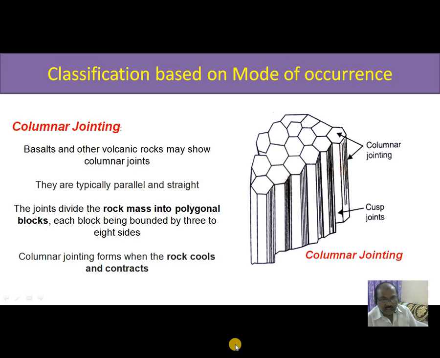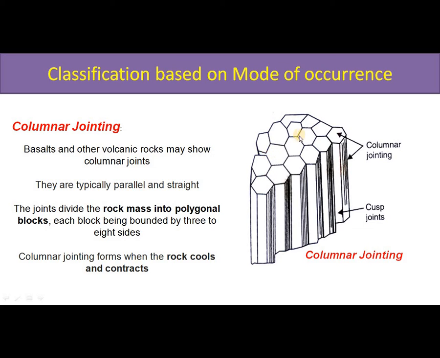Columnar jointing can be seen in some of the basalts. Basalts and some other volcanic rocks sometimes exhibit columnar joints. They are typically parallel and straight. The joints divide the basalt rock into polygonal blocks, and each block is bounded by 3 to 8 sides.